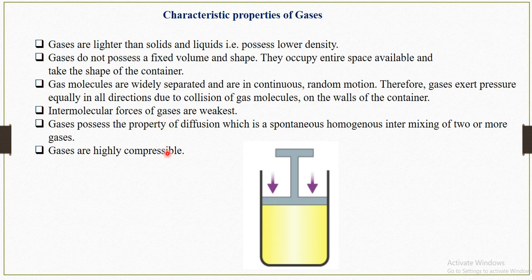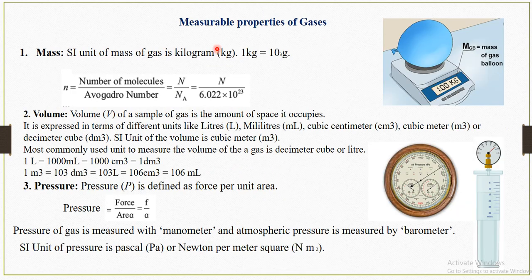This is an important characteristic property of gases. Gas possesses the property of diffusion, which is the spontaneous and homogeneous intermixing of two or more gases. Gases are also highly compressible. We can compress the gas with the help of this piston, as you can see with this arrow.